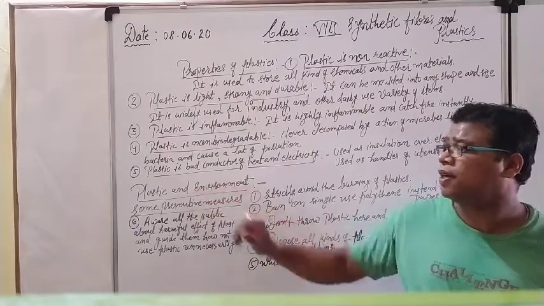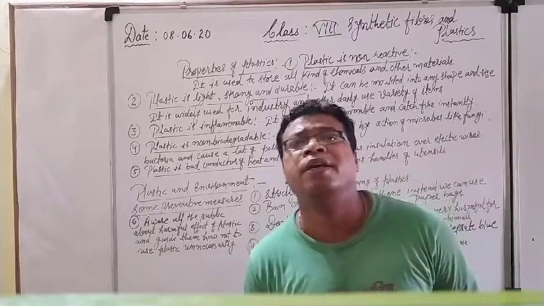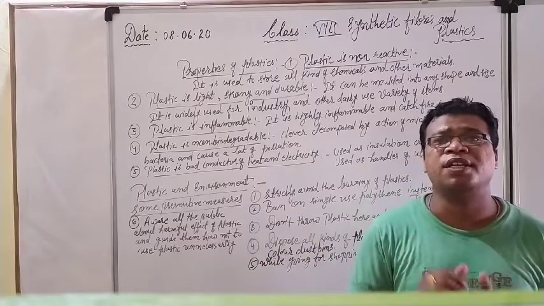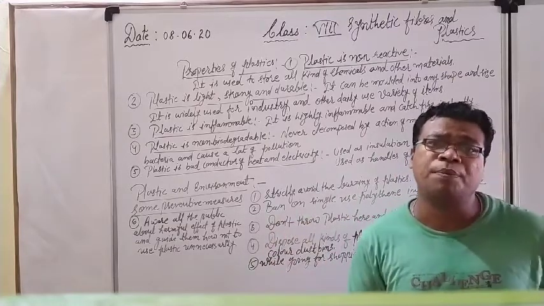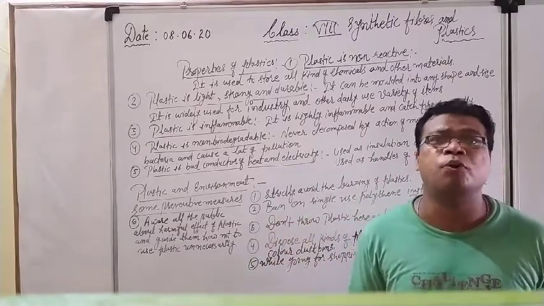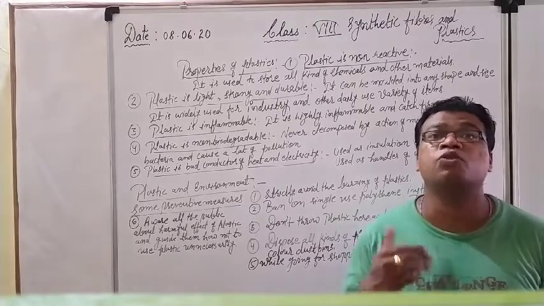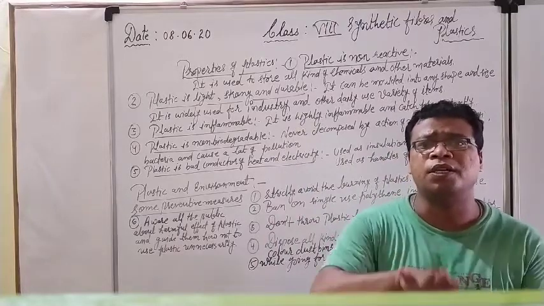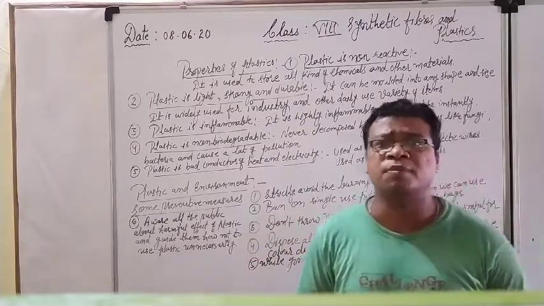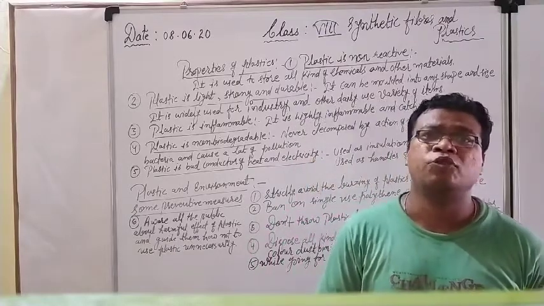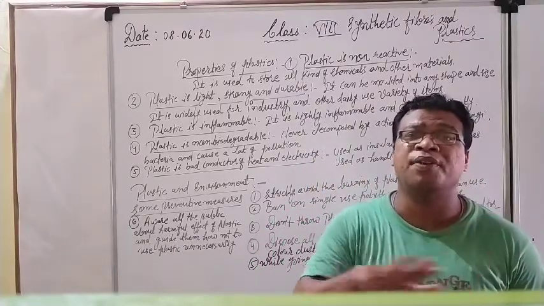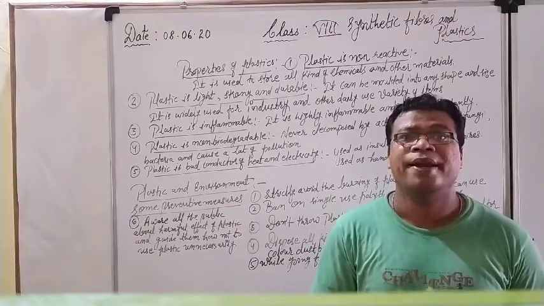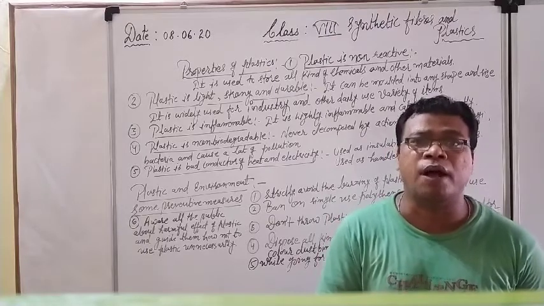But what is the disadvantage side? Plastic is a non-biodegradable substance, and it causes a lot of pollution. When we are burning plastic waste, it causes air pollution. When we are throwing plastic waste here and there, it causes land pollution, in other terms soil pollution. And when we are throwing polythene bags here and there, and by any means they reach the drainage system or sewer system, it causes water pollution. So plastic becomes the reason for many different kinds of pollution, and because it is non-biodegradable, it is very harmful for our environment.